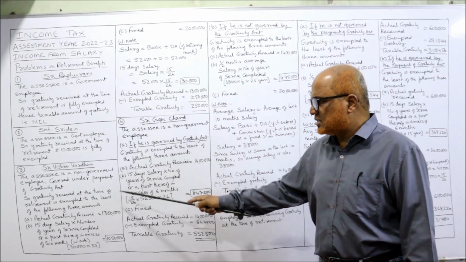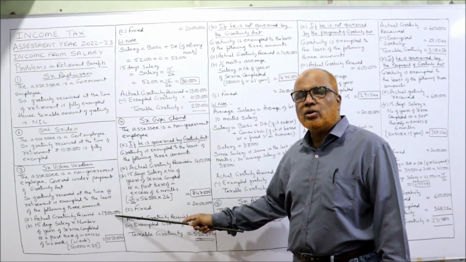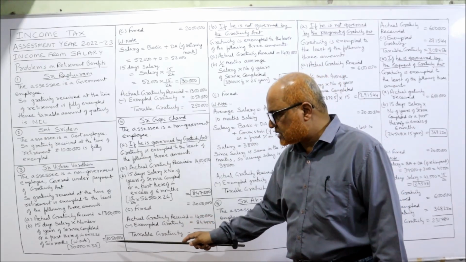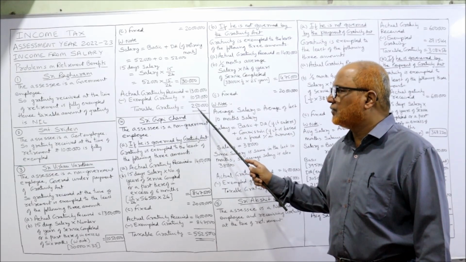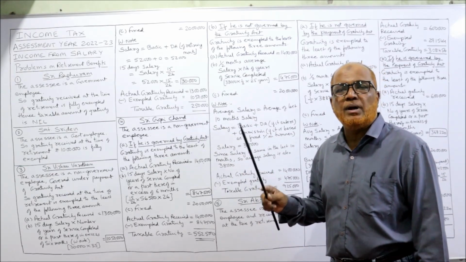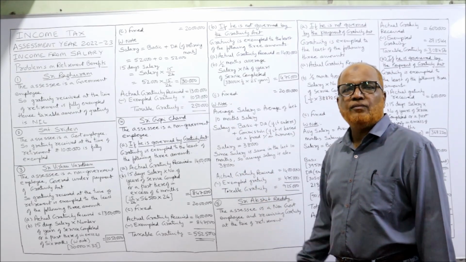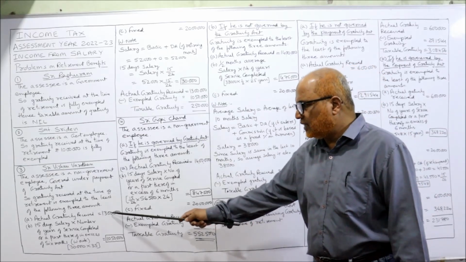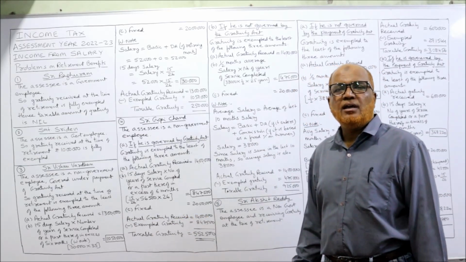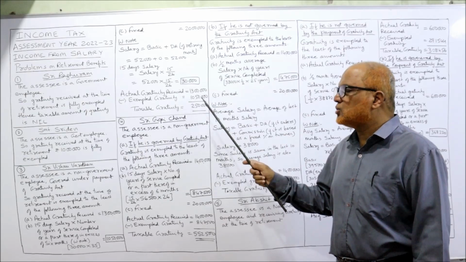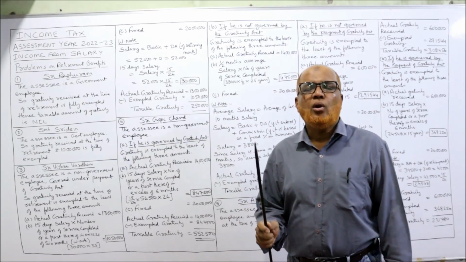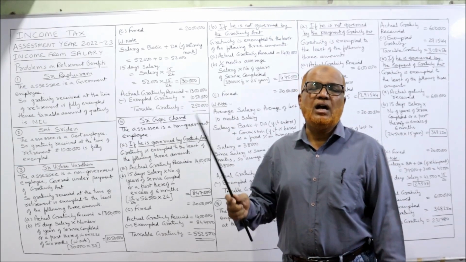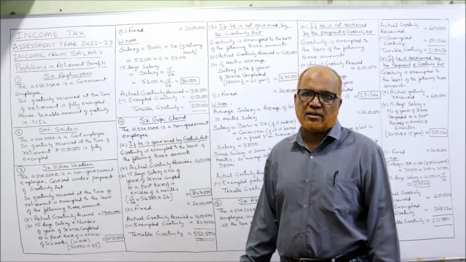So actual gratuity received is 13 lakh, out of which exempted gratuity is 10 lakh 50,000. Deduct 10 lakh 50,000. So the remaining 2 lakh 50,000 is the taxable gratuity of the assessee. So out of 13 lakh gratuity received, the taxable gratuity is only 2 lakh 50,000. That's it. These are the provisions for non-government employees governed by the Payment of Gratuity Act.